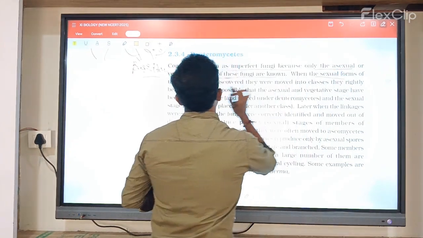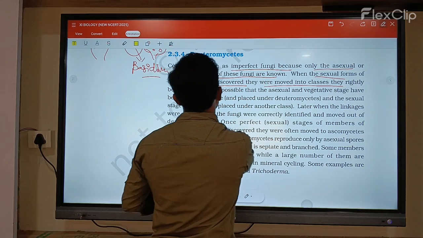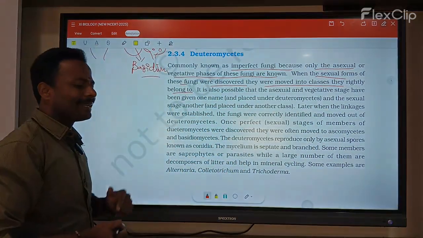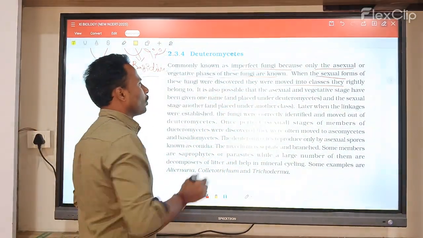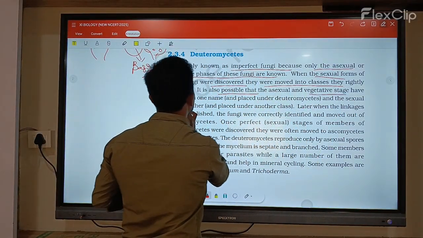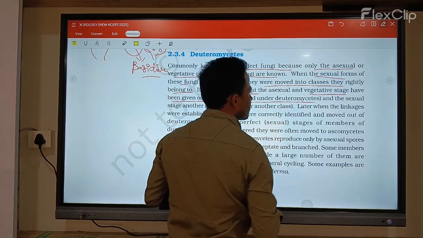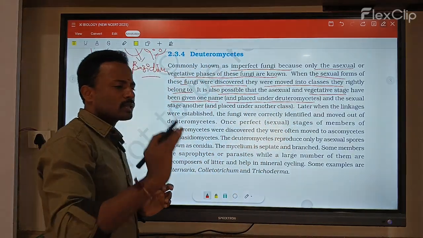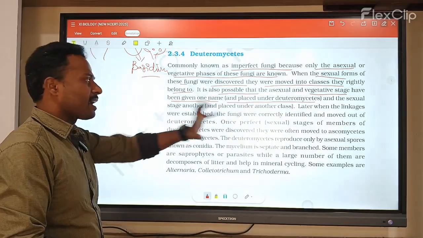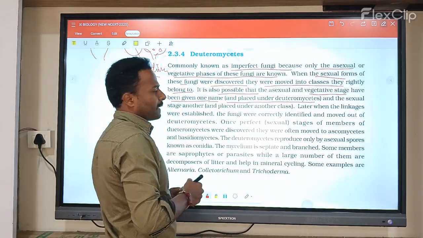When the sexual forms of these fungi are discovered, they are moved into the classes they rightly belong to. Based on the asexual and vegetative characters, they are placed under the deuteromycetes.